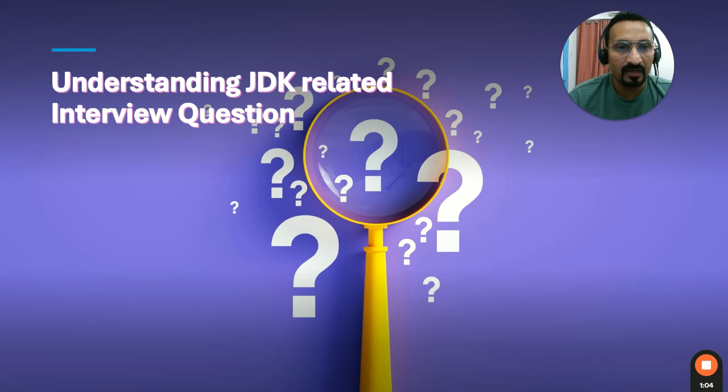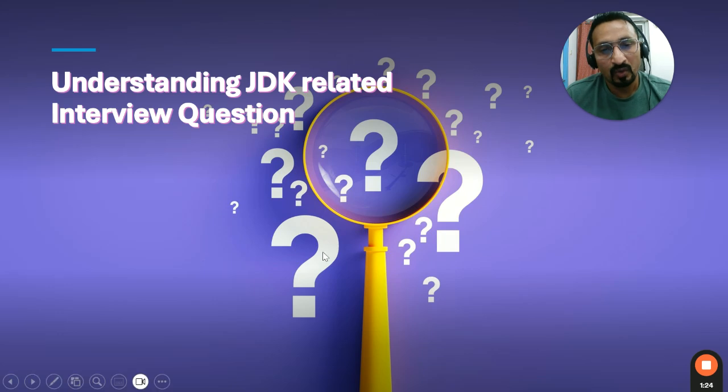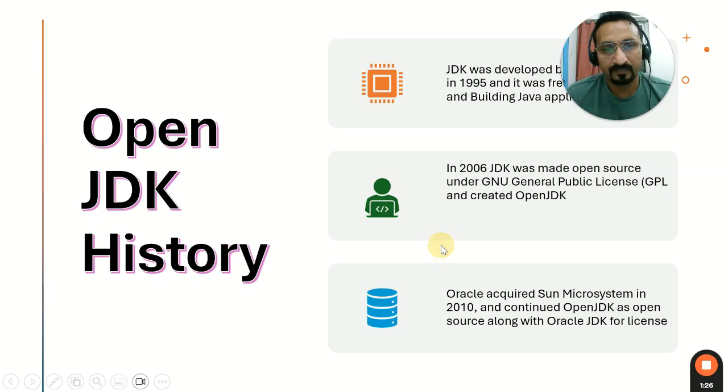We are going to understand how to know which OpenJDK we are working with, how the origin of Java JDK started, and some detailed information on how to know which JVM I am working with. All this information you can get via your current JDK which is installed on your machine or on your server. Okay, so let's get started.